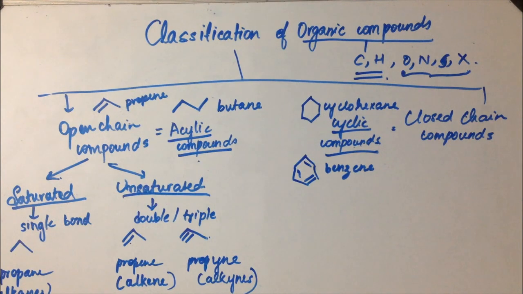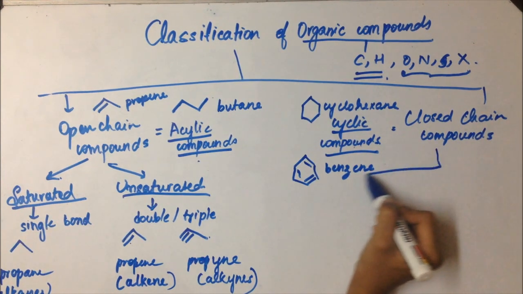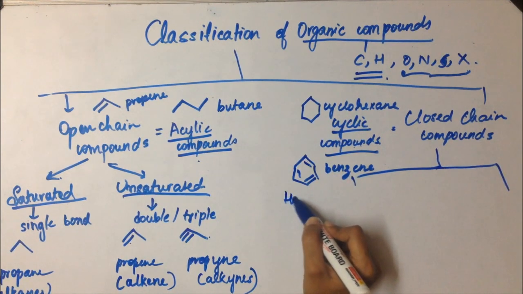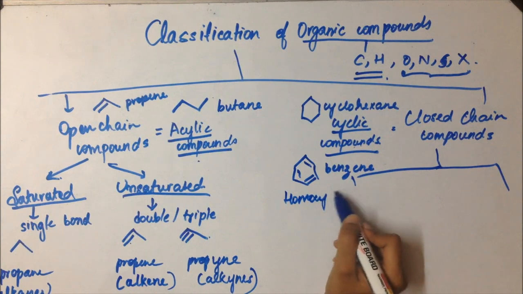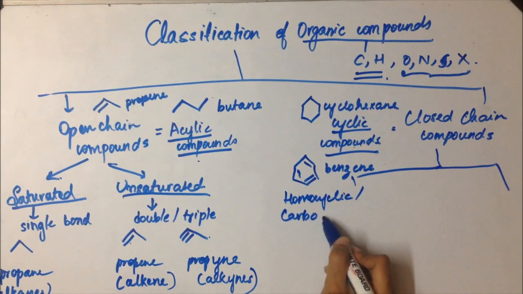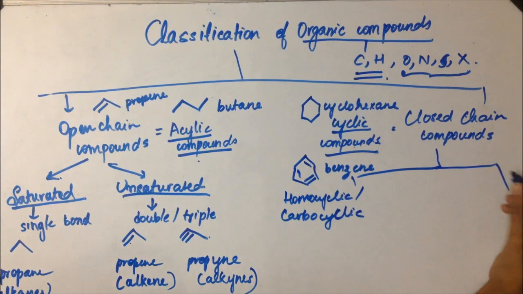Closed chain compounds can be classified into homocyclic compounds or carbocyclic compounds and heterocyclic compounds.